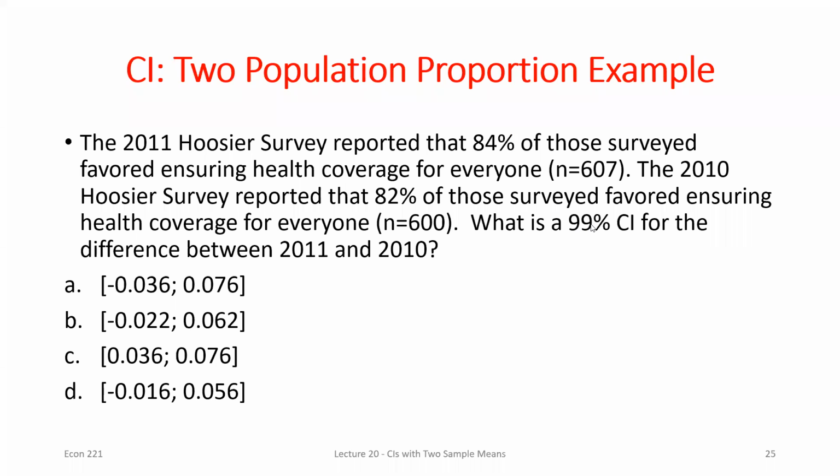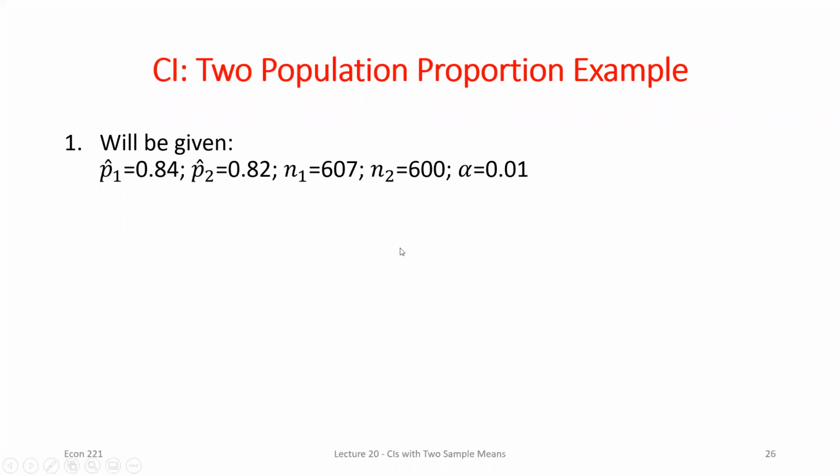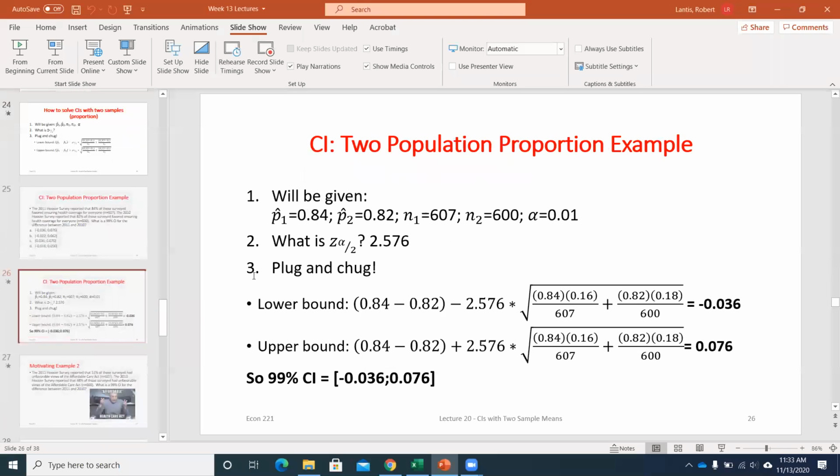Right? So if I'm looking at the 99% confidence interval, what would my alpha be? Alpha is just the area outside the interval in decimal form, so 0.01. Right? But that's not the value I look up on the table when I want to find that z-value, because there's half of alpha on each side of my interval, so 0.01 divided by 2, 0.005. Right? So I identified the pieces of information I needed: those two sample proportions, those two sample sizes, and alpha. We'll look up the z-score for alpha over 2.